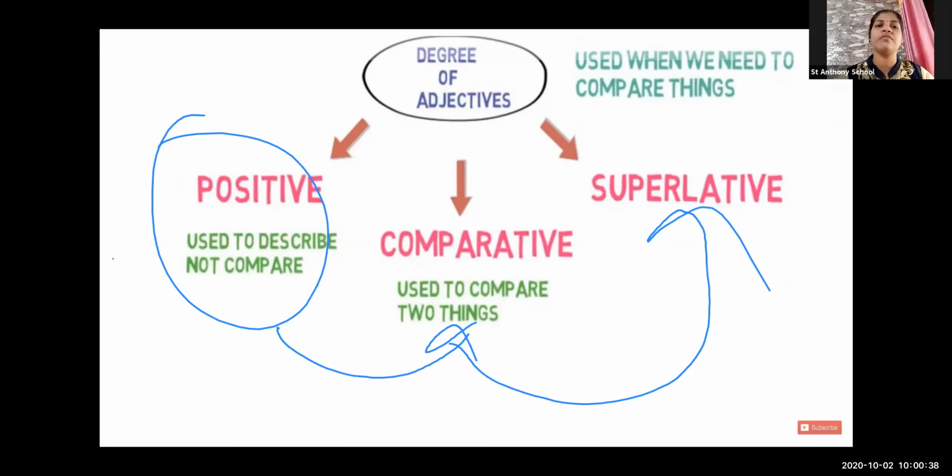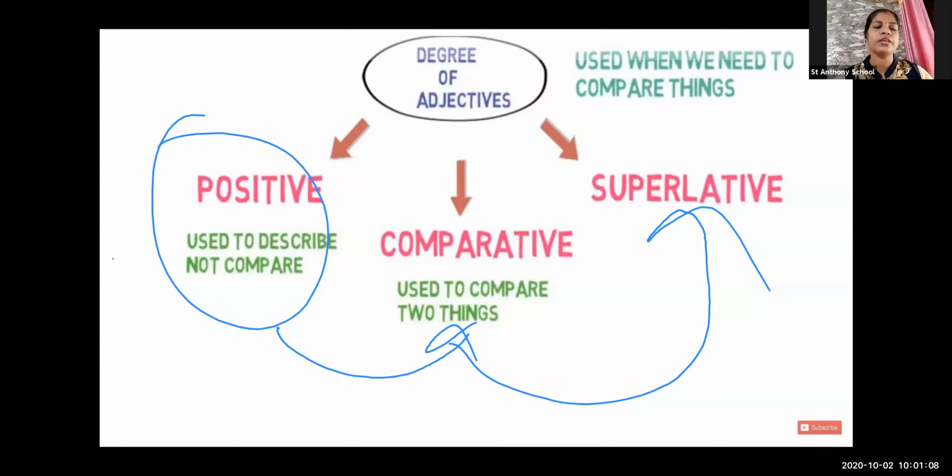But in a superlative degree, I will say, Suresh is the most talkative student amongst all. Yes or no? Comparing Suresh and Ramesh is the comparative degree. But in the superlative degree, I have compared Suresh with the whole class, not just with Ramesh. So those are the types of degrees: positive, comparative, and superlative.